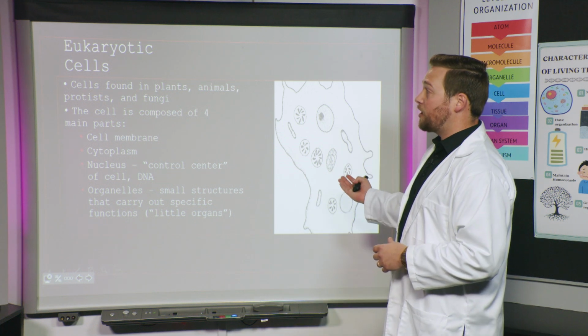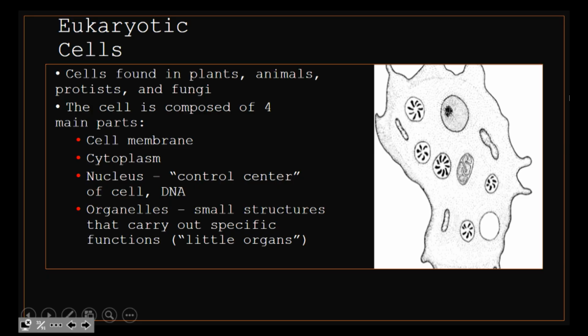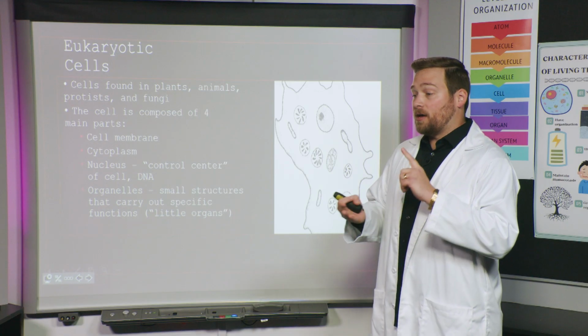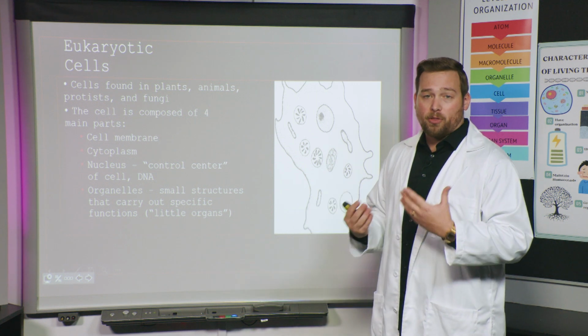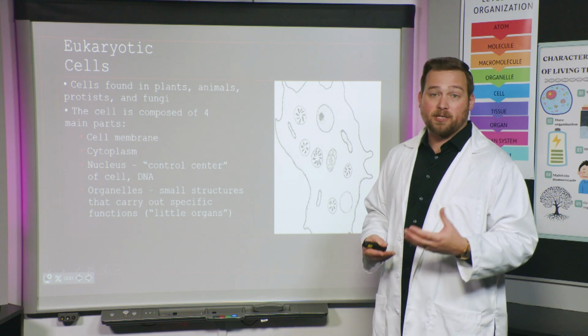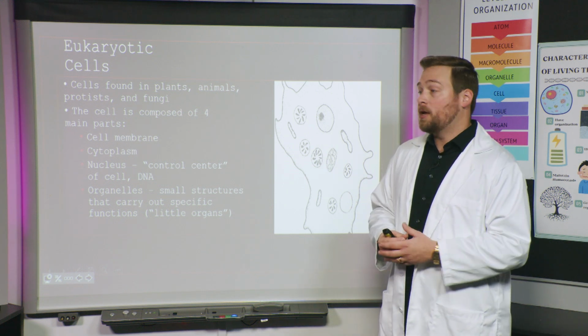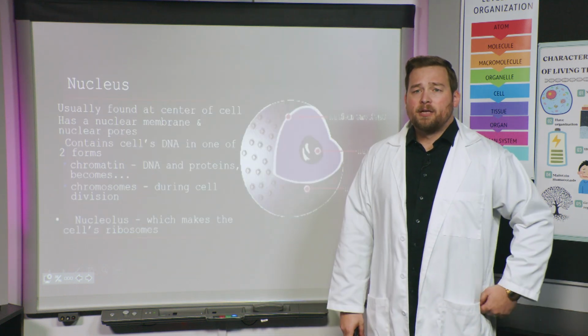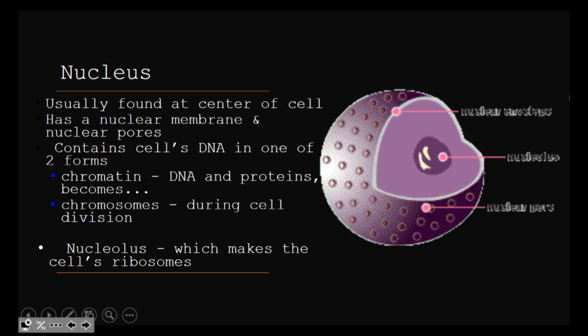Something else that these eukaryotic cells have that prokaryotic cells don't have is that we have organelles. Remember, organelles are little organs, and they each have their own specific job. You may have heard of a couple of them. Types of organelles are a nucleus, mitochondria, the endoplasmic reticulum, ribosomes. Those are all organelles. Eukaryotic cells have organelles, and prokaryotic cells don't. The only one they have is a ribosome, but they don't have any of the other organelles that we're going to talk about.